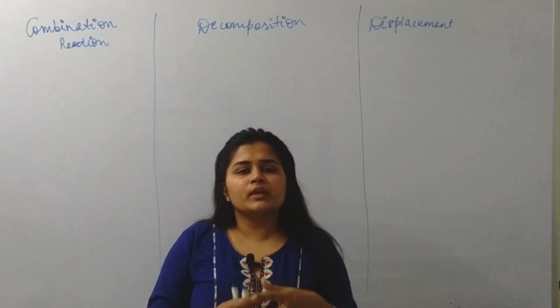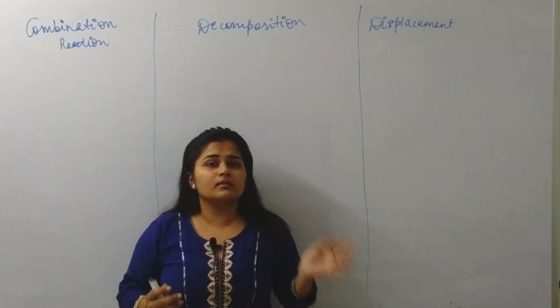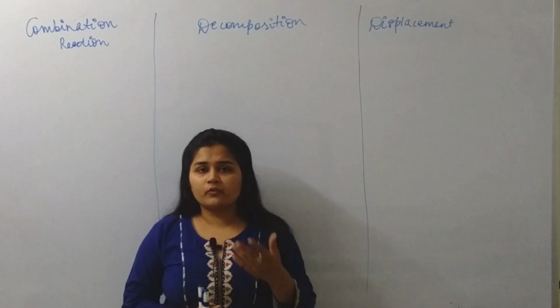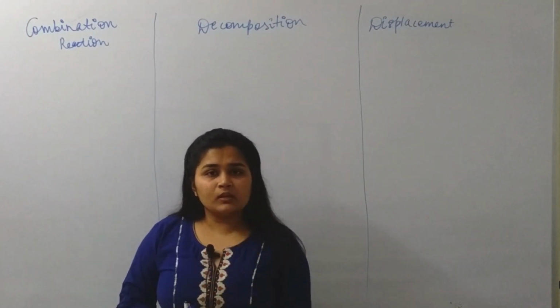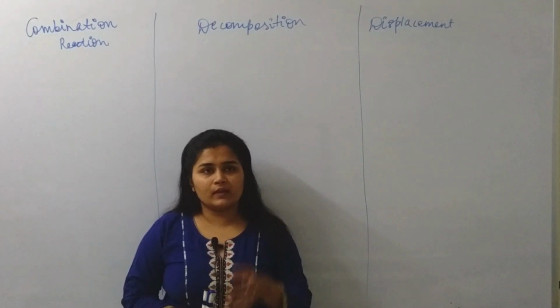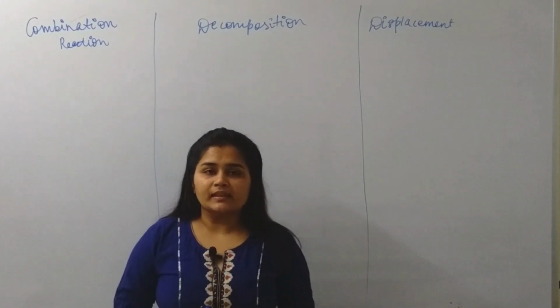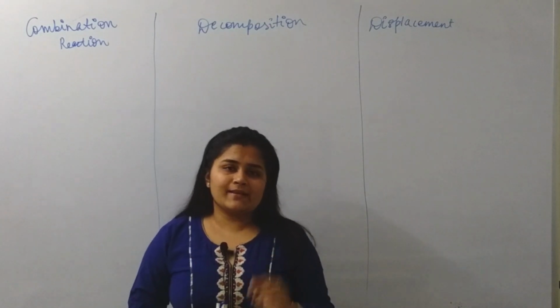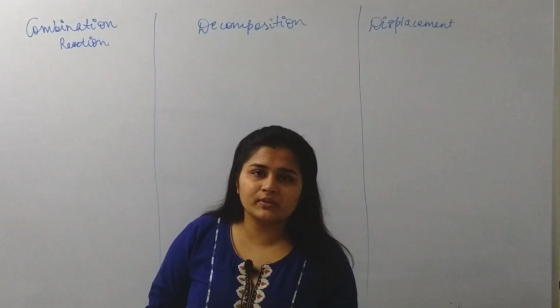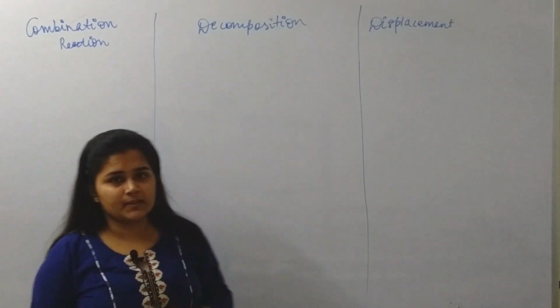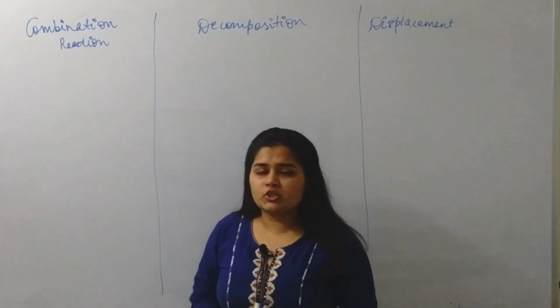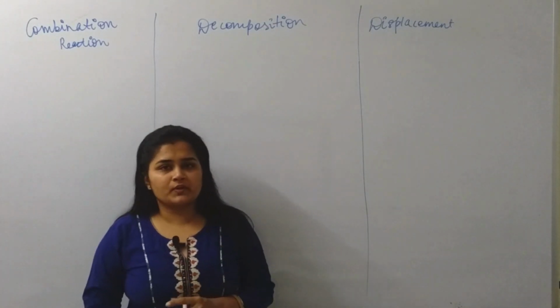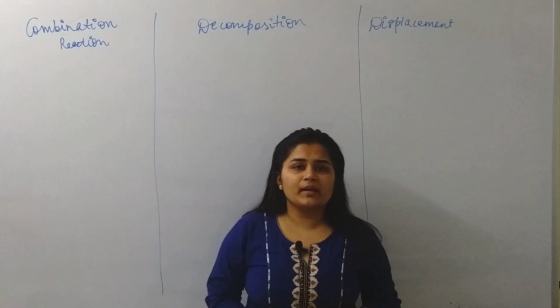We have seen various reactions may occur around us, chemical or physical. Specifically, when it is a chemical reaction, there are many types that are seen, out of which in your 70% included syllabus, we have to study only the 3 types. The first is combination reaction, decomposition reaction, and displacement reaction.